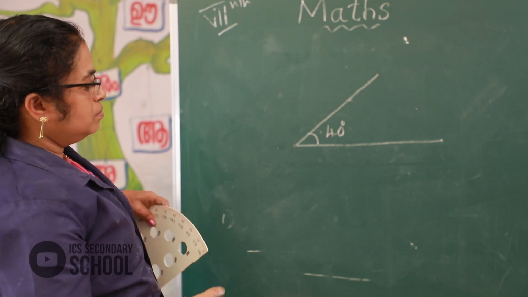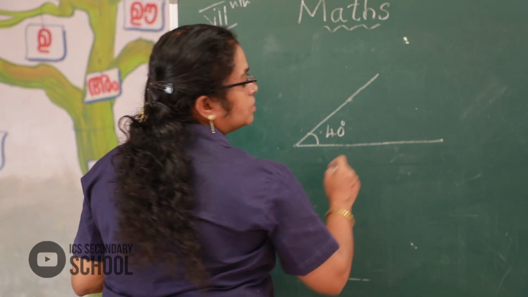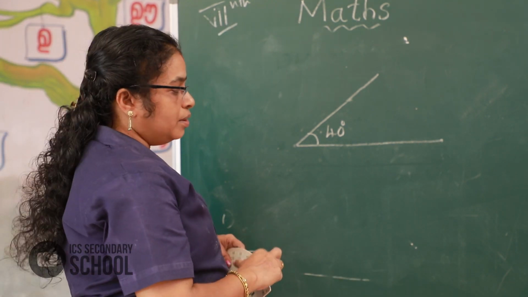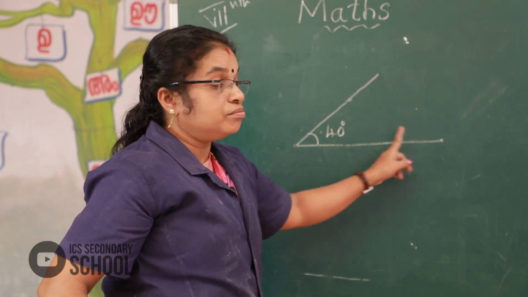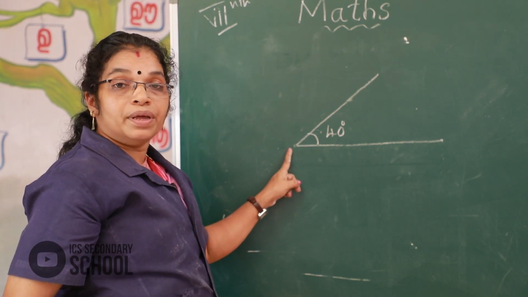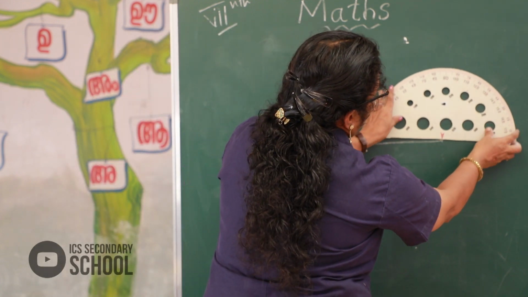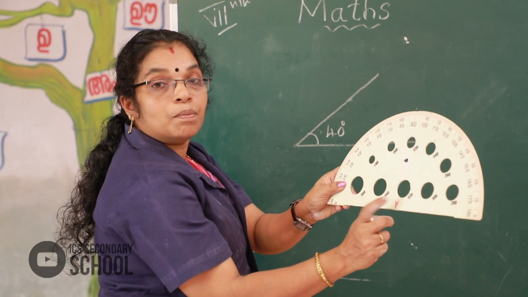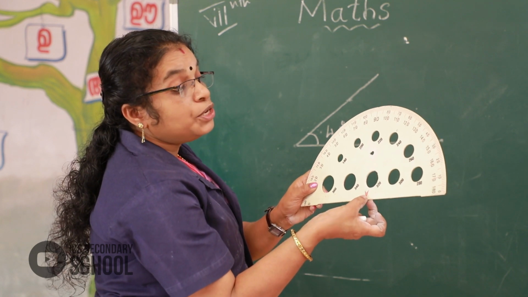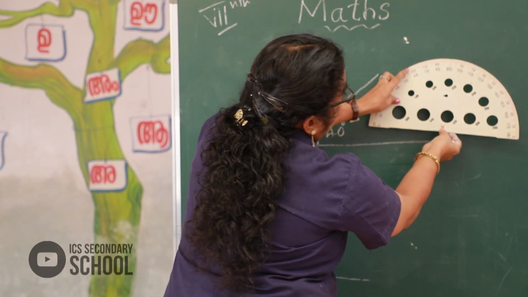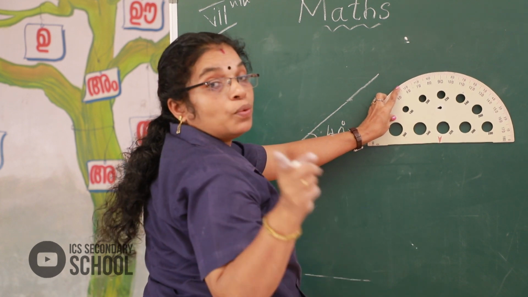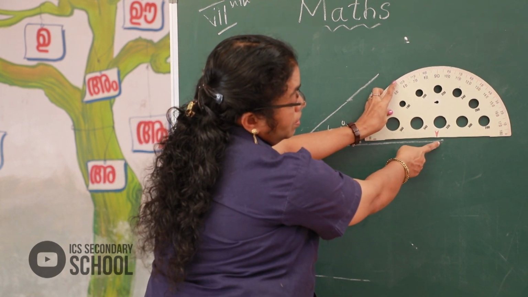Then again the right side of the line, look, this is the starting point, here the end point. Again we take our protractor and put the center of the protractor on the end point of the line.